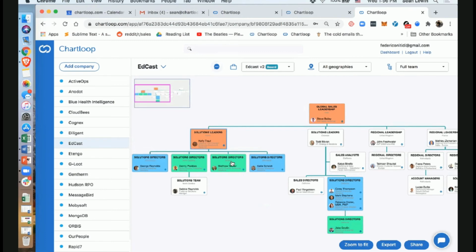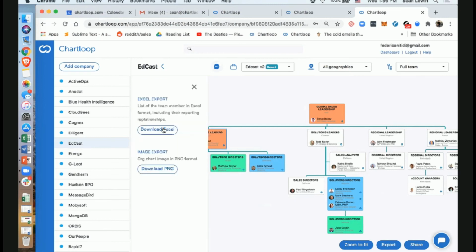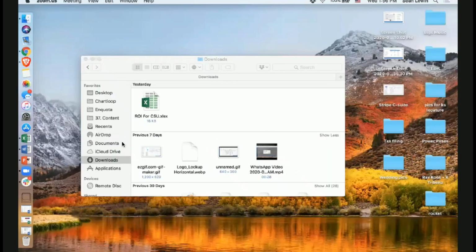We're also going to be layering on later on some options with labels. So if you want to put champion, economic buyer, and so on, that's going to come. Now I want to show you how I export this and actually put this into play. So if I press on export and then I press on export, download in Excel, and open this one up. Let's see where it goes.